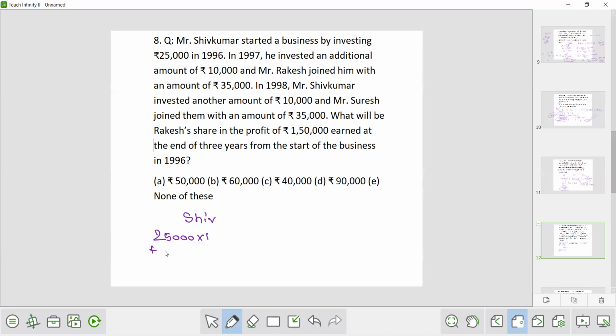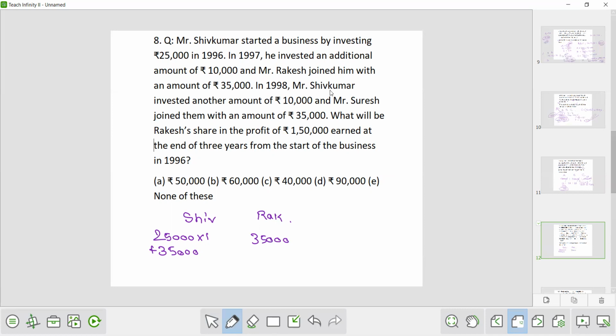So for the next year, the amount will increase by 35,000. And Mr. Rakesh joined him with an amount of rupees 35,000. So in 1997, Rakesh joined by an amount of 35,000.